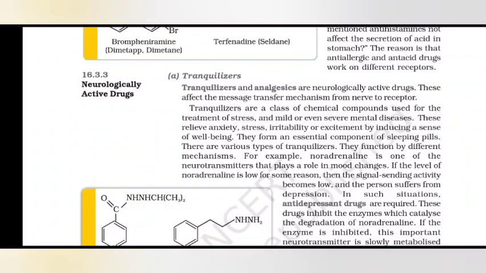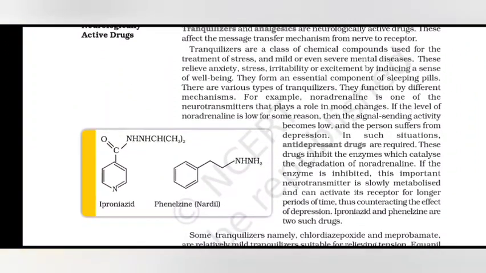Neurologically active drugs. Tranquilizers and analgesics are neurologically active drugs. These affect the message transfer mechanism from nerve to receptor. Tranquilizers are a class of chemical compounds used for treatment of stress and even for mild to severe mental diseases. These relieve anxiety, stress, irritability, or excitement by inducing a sense of well-being. They are an essential component of sleeping pills. There are various types of tranquilizers. They function by different mechanisms.